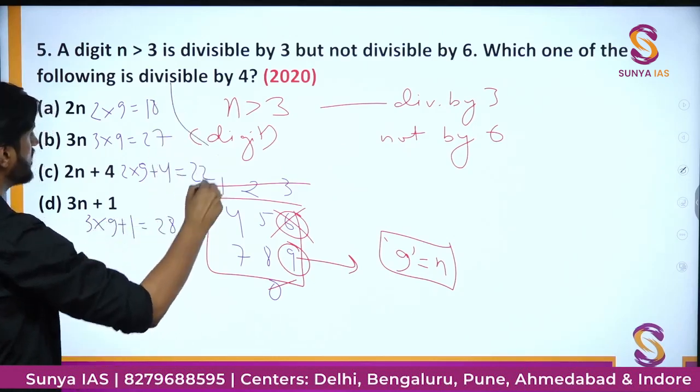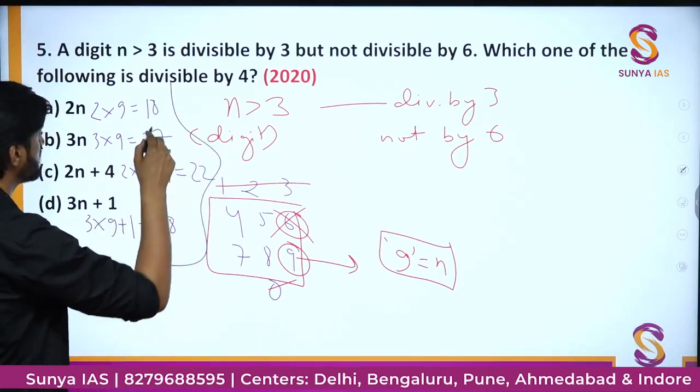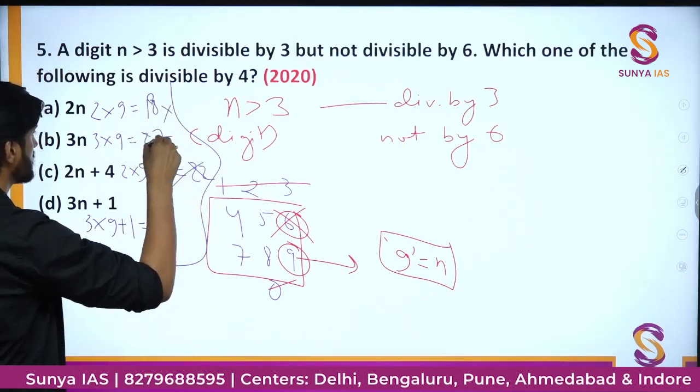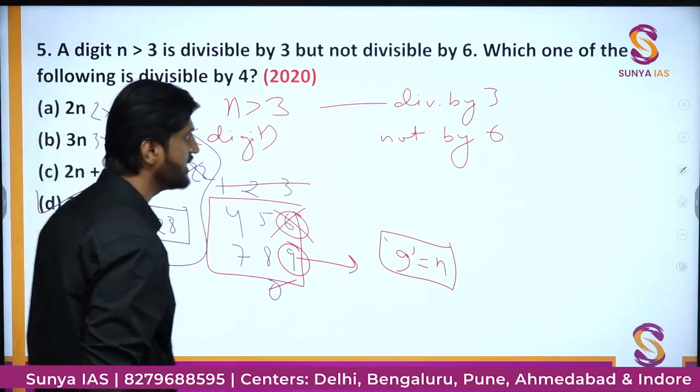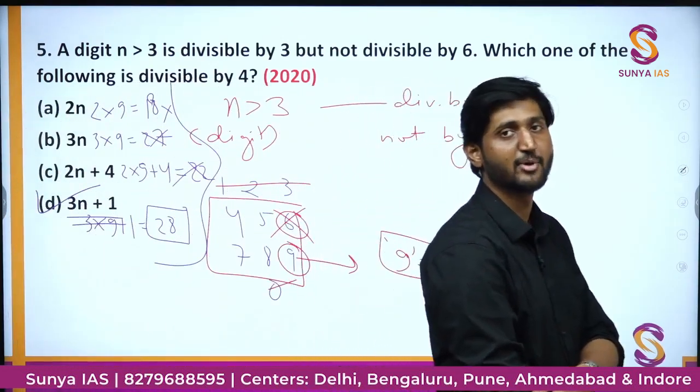So out of all these 4 options, which is divisible by 4? It is not, it is not, it is not. Only 28 is divisible by 4. So we can say option number D, 3n plus 1, is divisible by 4.